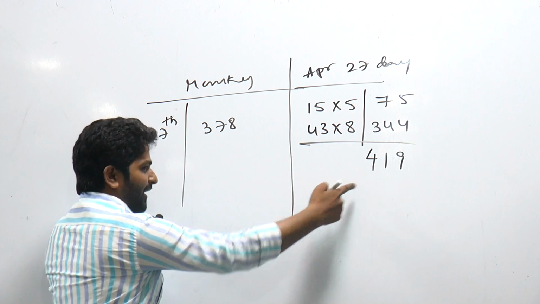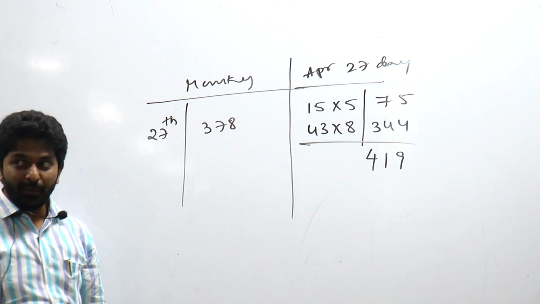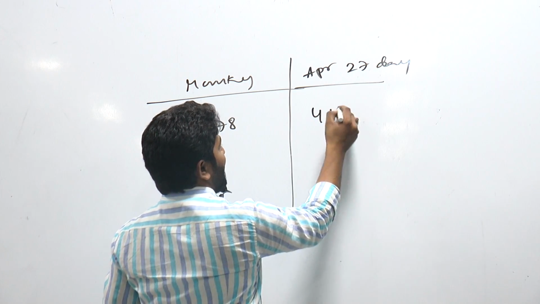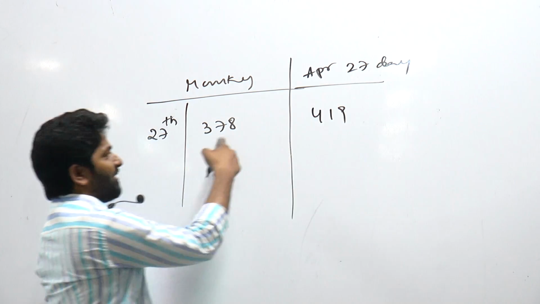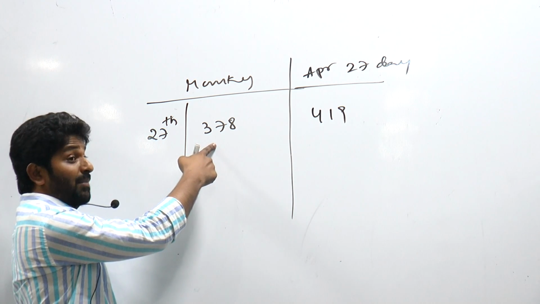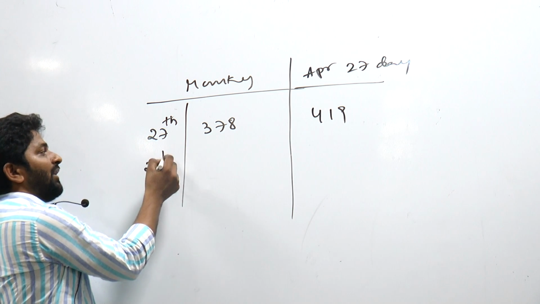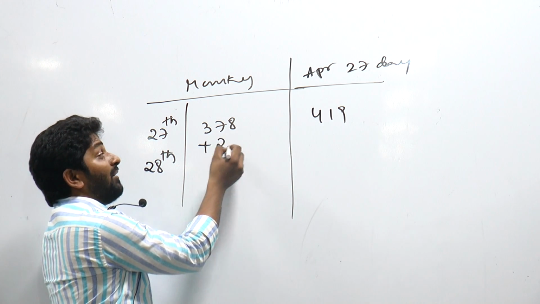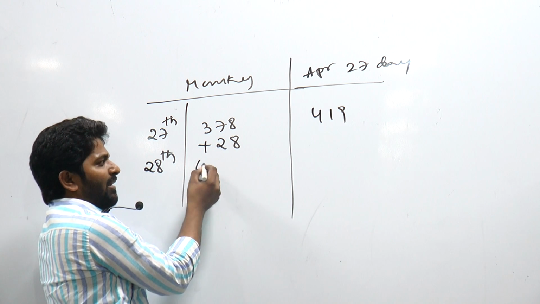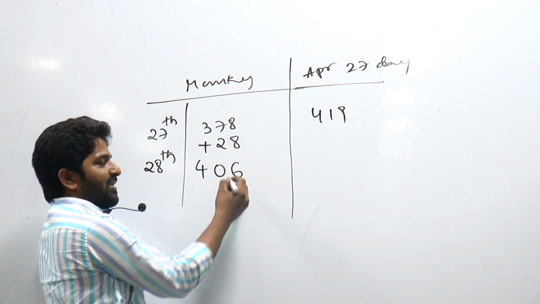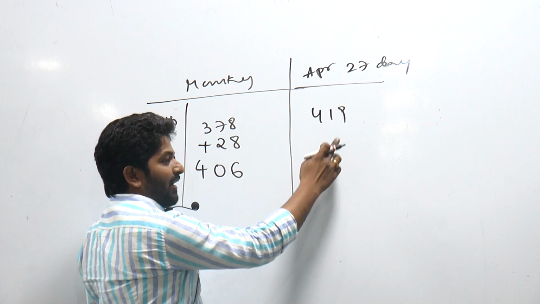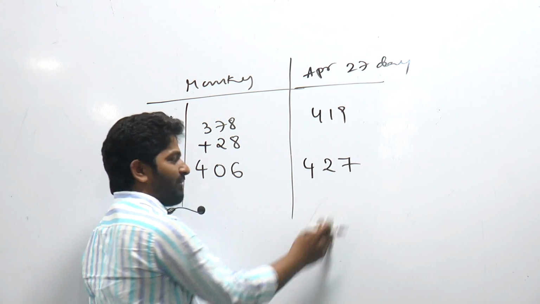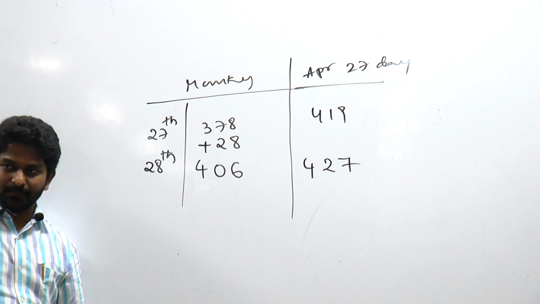But we have 419 mangoes there. Do we have enough number of mangoes or not? Yes. So let me write 419 here. Available mangoes, available apples, mangoes required, apples required by the monkey. On 28th, how much do you need to add here? You need to add 28 here. That will be 406. How much do you need to add here? 8. That will be 427. Still you have enough number of mangoes.